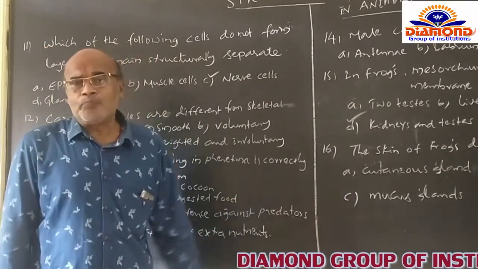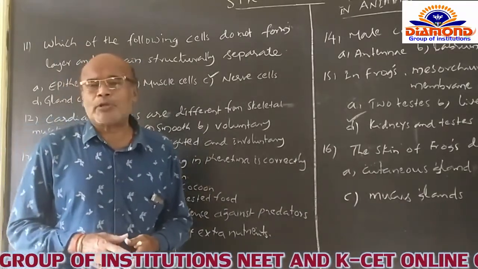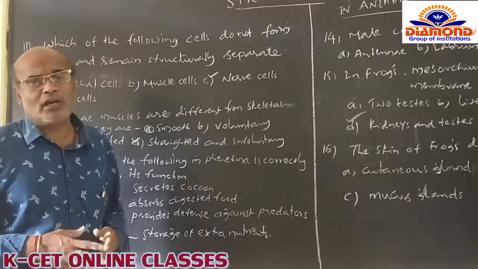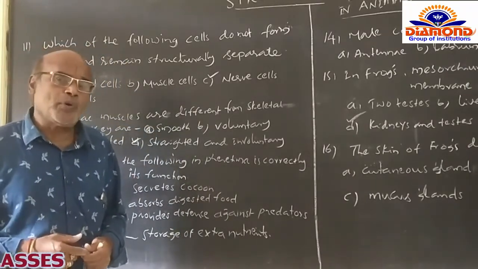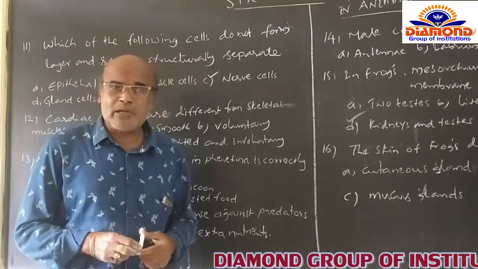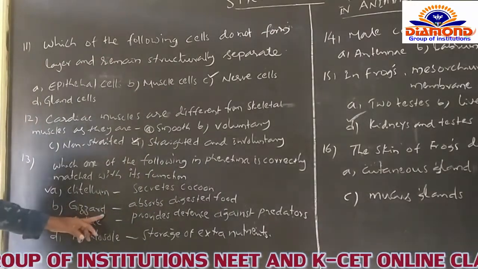Not only that, the albuminous glands are helpful in the production of nutritive substances. The nutritive substances are also released into the cocoon to provide food for the embryonic development, which takes place within the cocoon itself. Whereas B option is the gizzard.